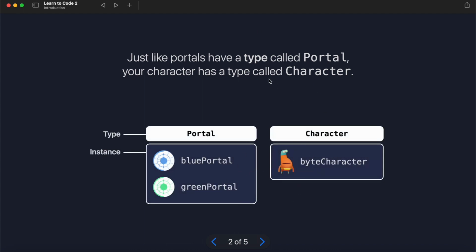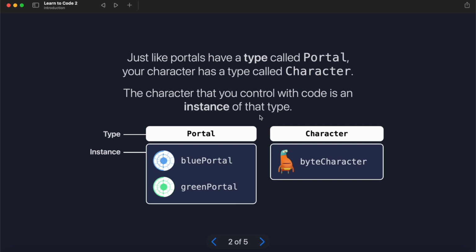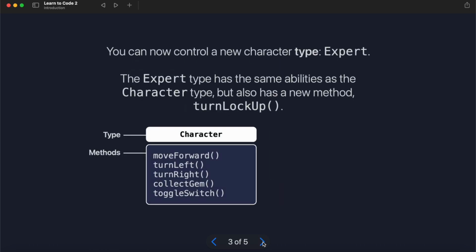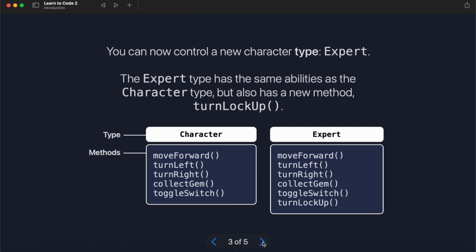So it talks here about portals, which we used before. It's saying your character has a type called character, and you have a type called portal. The character you control with the code is an instance of that type. Okay, so we have character and then we create an instance of that. So we can now control a new type of character. Okay, so it's still a character, but it's a type of character called expert.